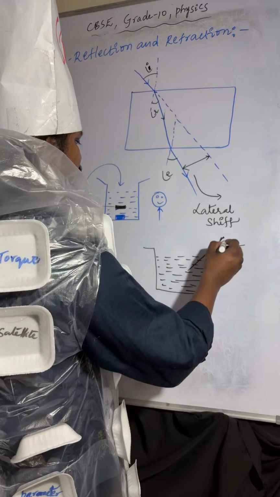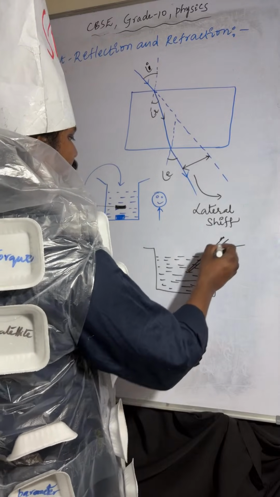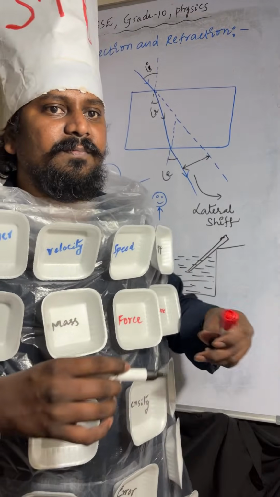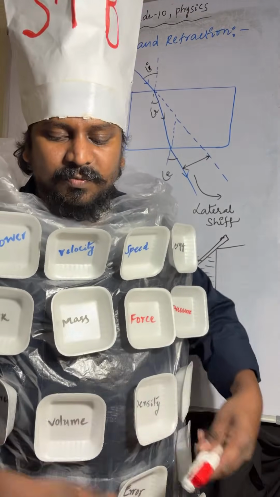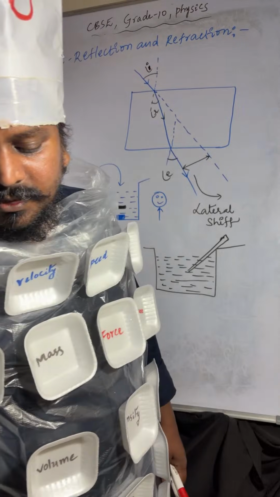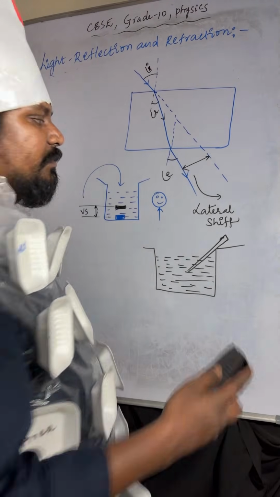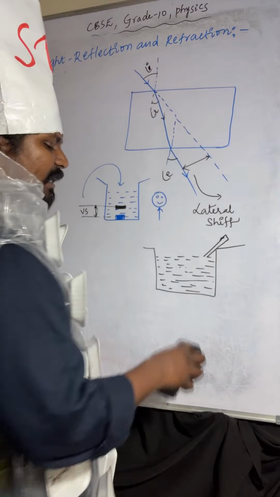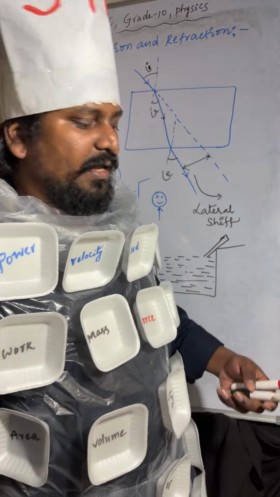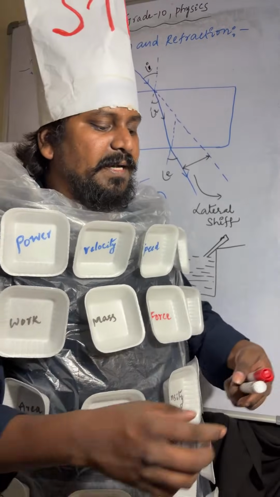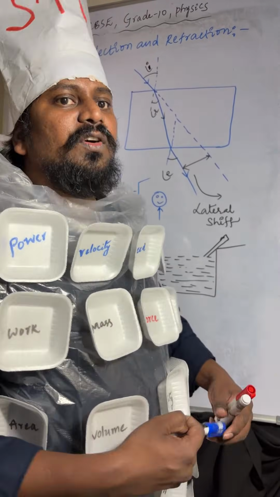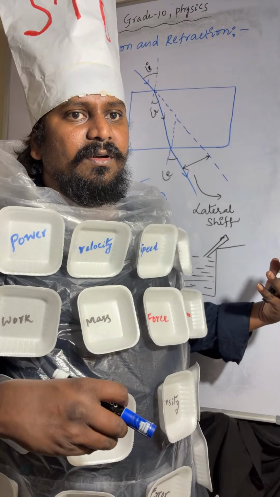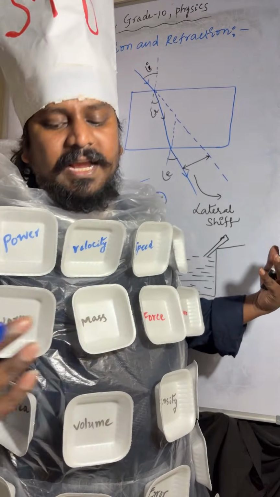At the interface between water and air, at this position, the pencil appears to be bent. Actually, due to refraction, it appears like this.